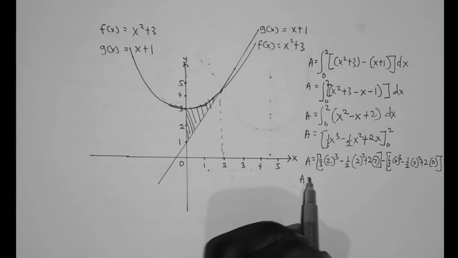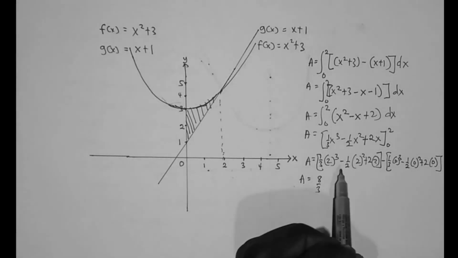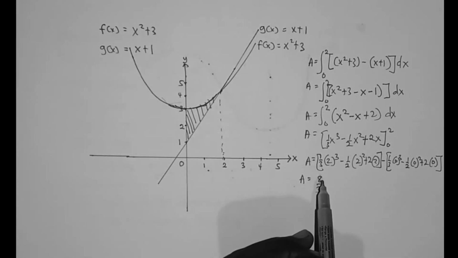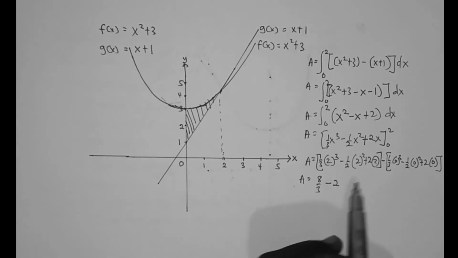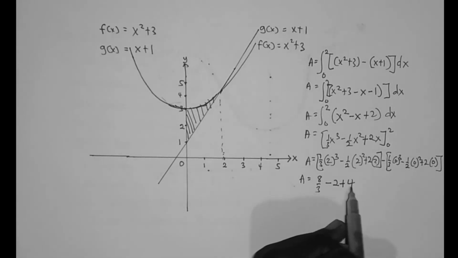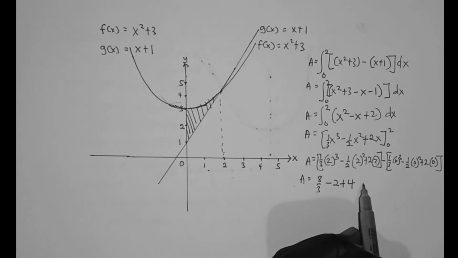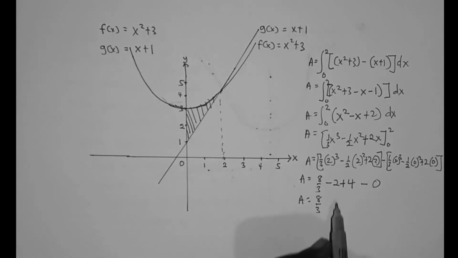So area A equals, 2 cubed is 8, so this becomes 8 over 3. Then minus 2 squared is 4, 4 divided by 2 is 2, so this becomes minus 2. Then plus 2 times 2 is 4, plus 4. That is for this side. Then as for this side, it will throw out 0, so this becomes minus 0. So area A equals 8/3, then minus 2 plus 4 is 2, so plus 2.